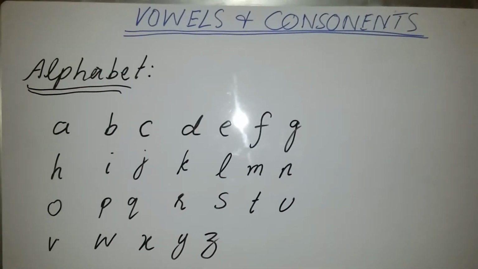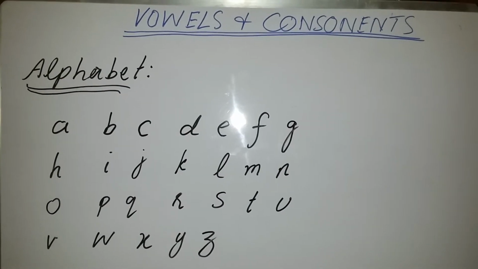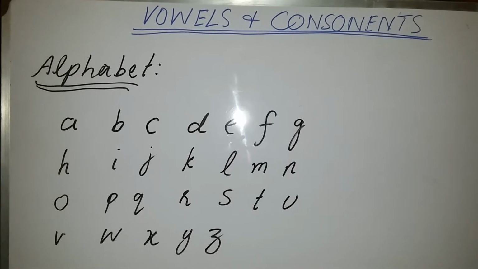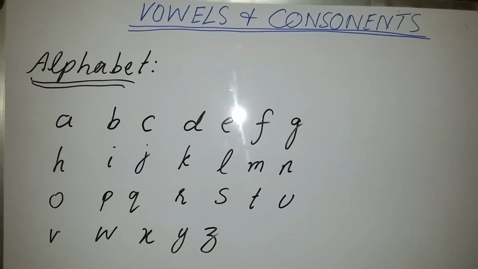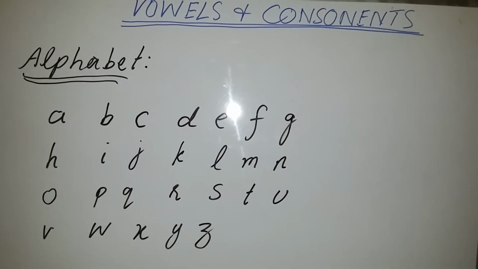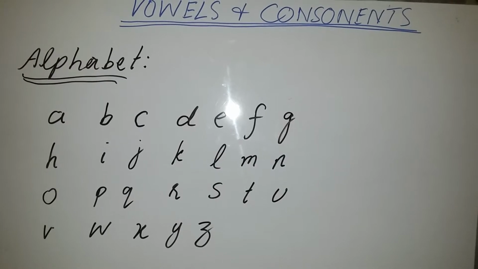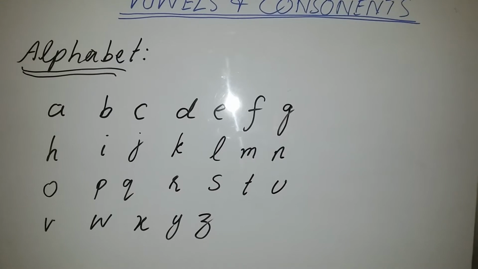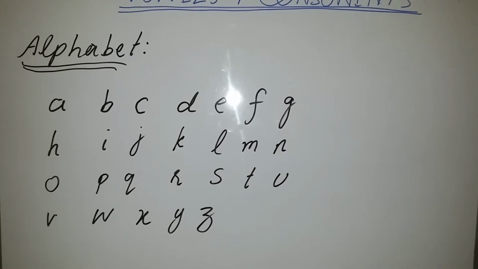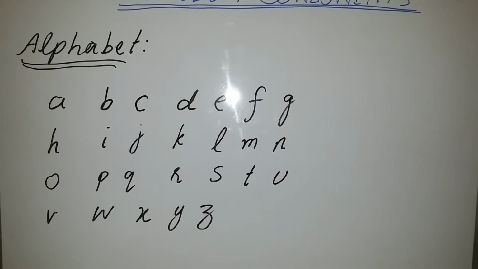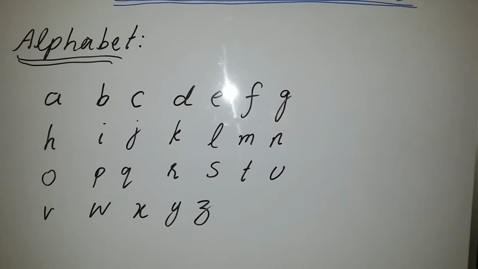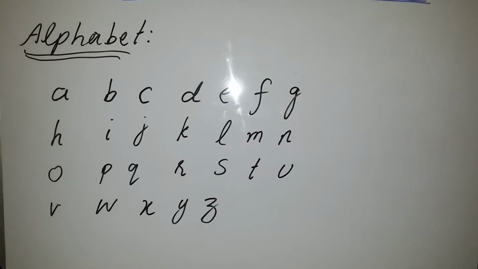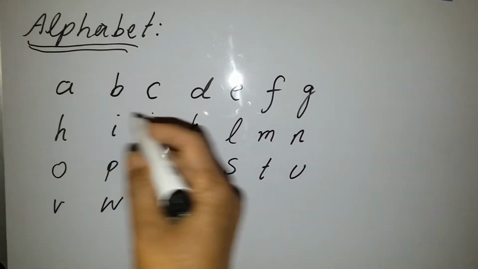Okay, students, look at the whiteboard. There are written vowels plus consonants, and these are the 26 alphabets of the English language: A, B, C, D, E, F, G, H, I, J, K, L, M, N, O, P, Q, R, S, T, U, V, W, X, Y, and Z. Now look at all these alphabets.